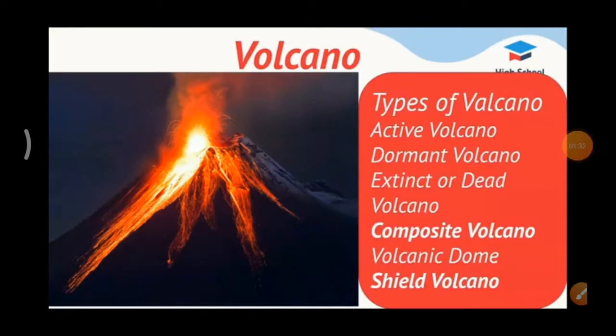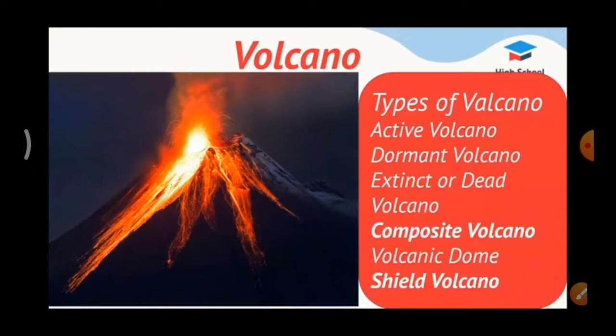Now we are going to see about volcanoes. A volcano is a vent or an opening on the surface of the earth's crust. Vent is nothing but an opening, through which hot solid, liquid and gaseous materials erupt out. What is the meaning of erupt? Eject out to the surface from the earth's interior. Magma ejects on the surface as lava. Ejects means what? Releases. Magma releases on the surface as lava.